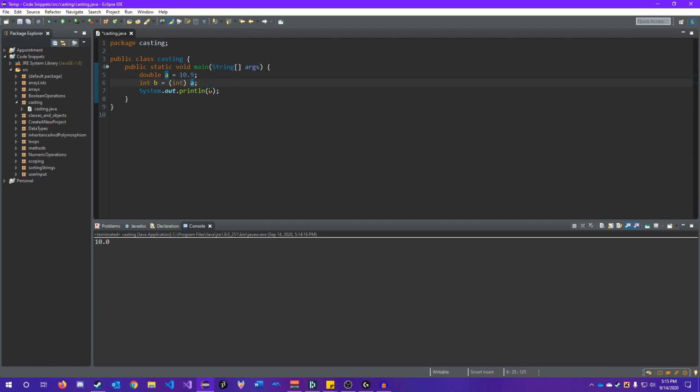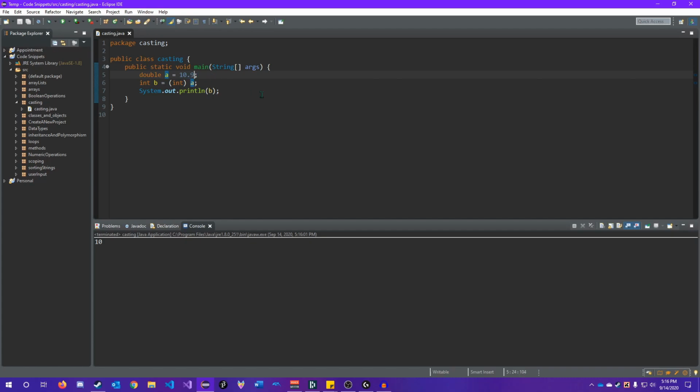So this is explicit. What we had before when we converted an int to a double was implicit, meaning it did it behind the scenes. Here we have to be explicit with telling Java, hey, I know I'm going to lose data, but I want you to convert this to an int. If we run this, we just get 10, right? Even though it was 10.9, there was no rounding. All it did was truncate it. That just means it got rid of the decimal point and everything after it.